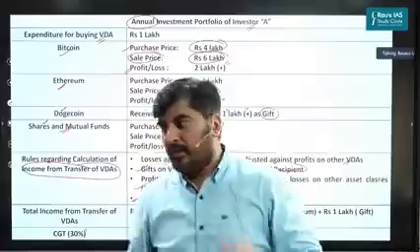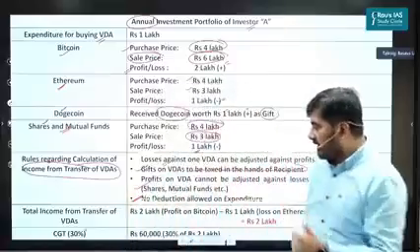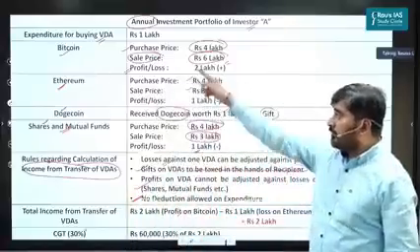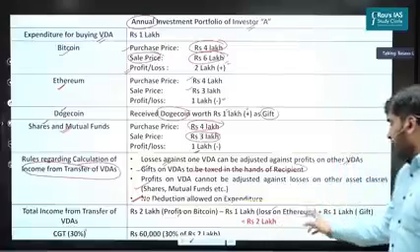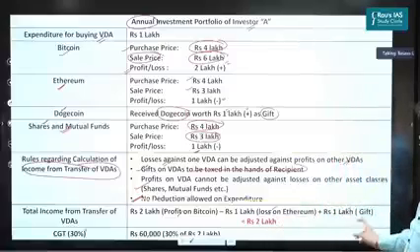So if you see my net taxability here, 2 lakh profit I've earned on Bitcoin, 1 lakh loss I've incurred on Ethereum, 1 lakh rupees I've got in the form of a gift.